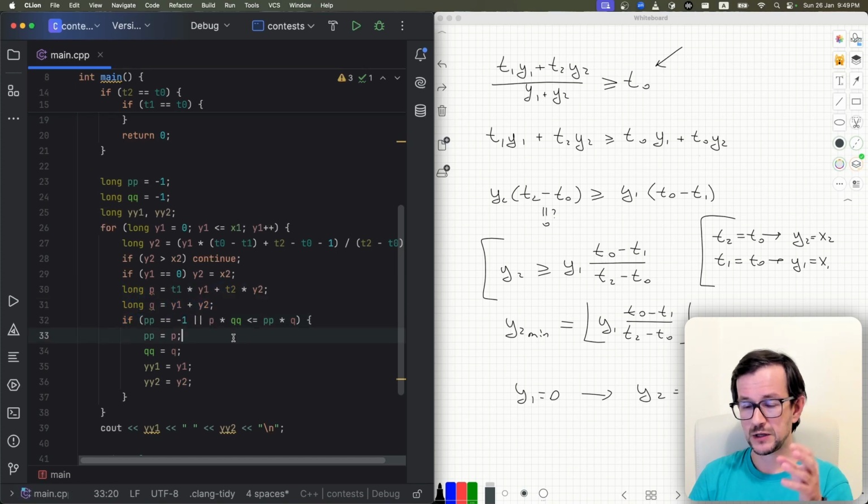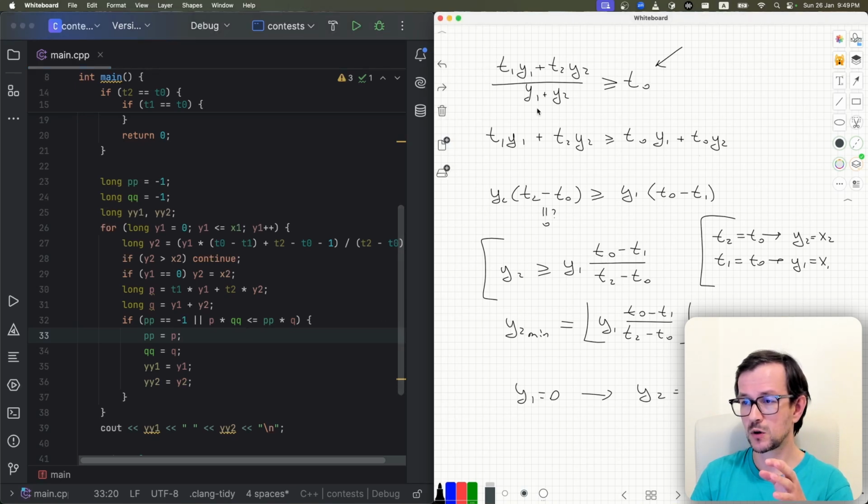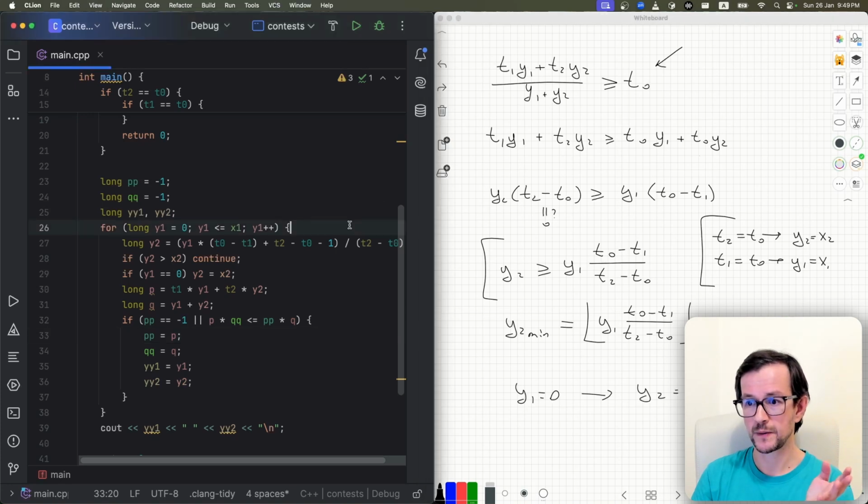I compare them in integers, because if you compare them as doubles, you may have precision problems, since doubles may be very close. You don't want to do that. So all numbers I need to compare are of this form, all integers, and each fraction is some rational number. I compare rational numbers by doing something like this.